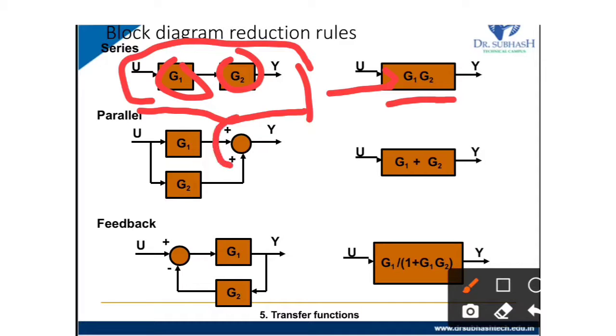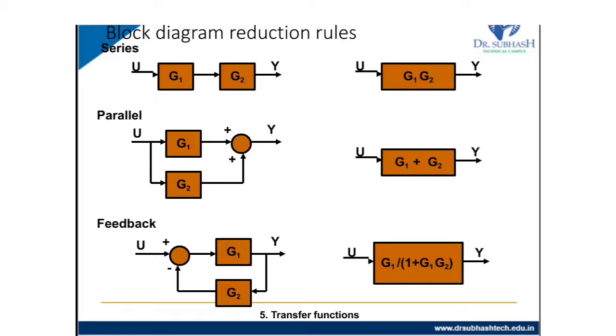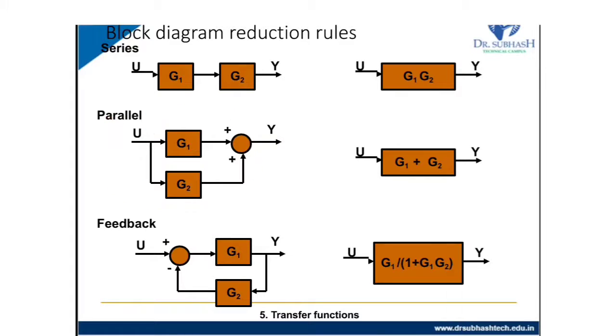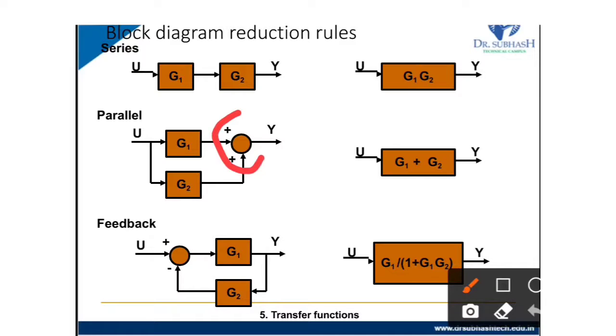So this is called parallel. For parallel, U is our input, Y is output, and between them is our system. So G1, here the summation plus, this is not feedback.